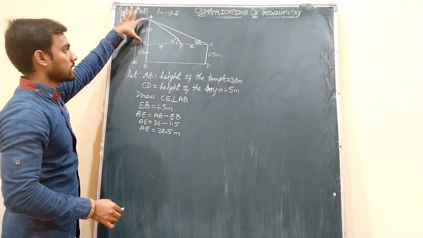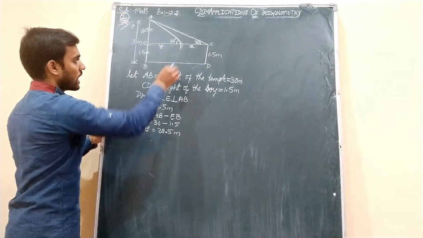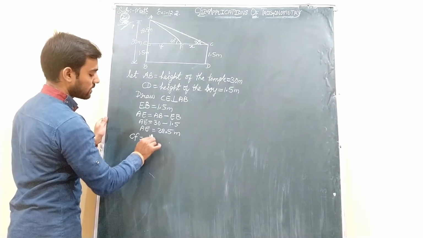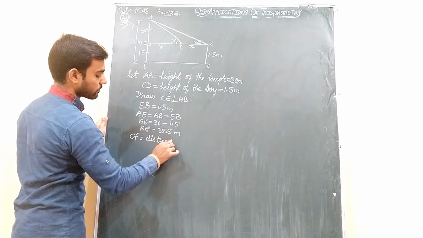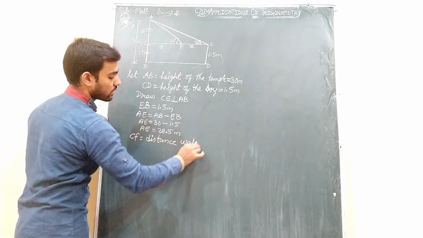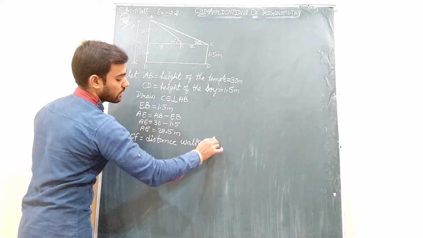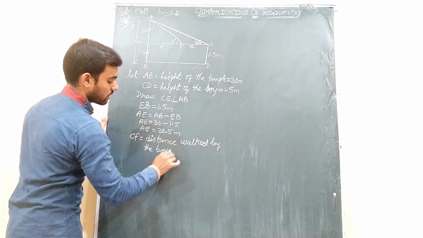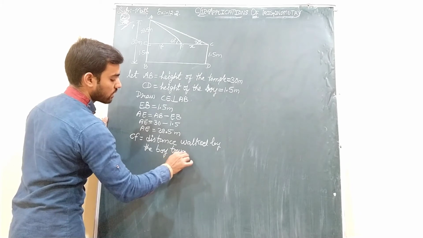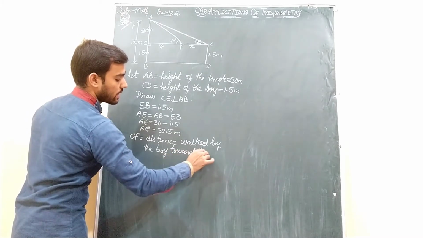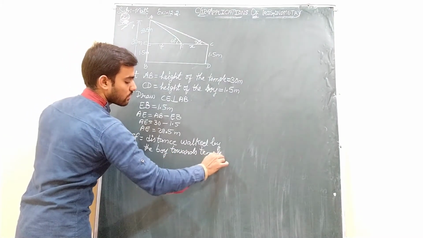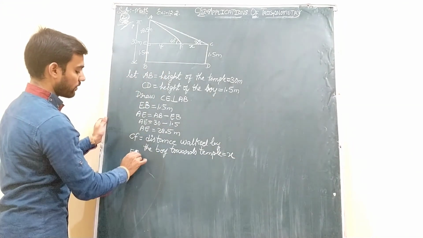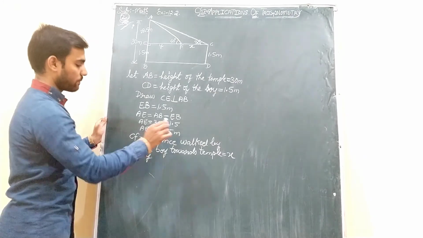Okay, students, we got this AE as 28.5 meters and we have taken CF as the distance walked by the boy towards the temple. So this we have taken as X, students, and then at last EF we have taken as Y.